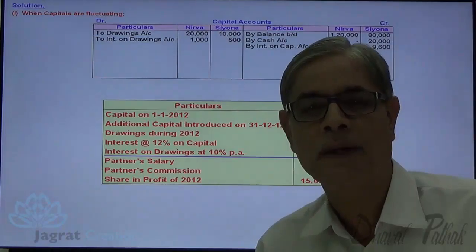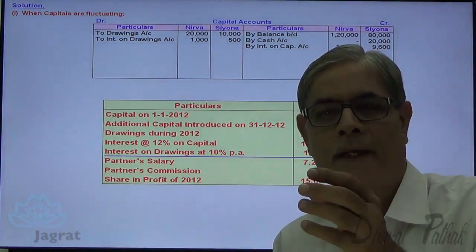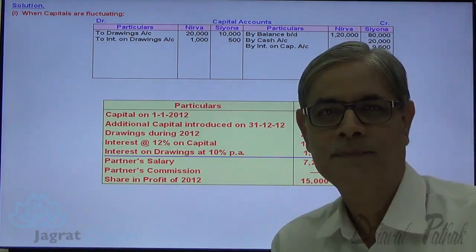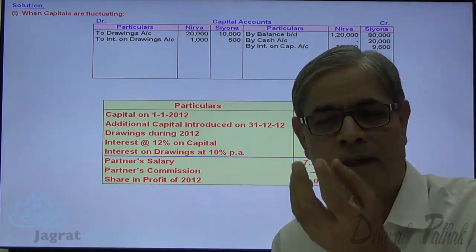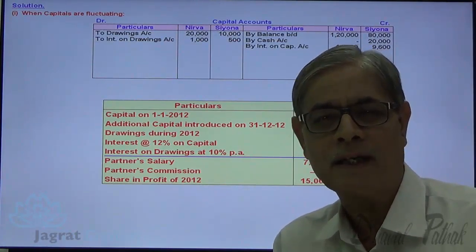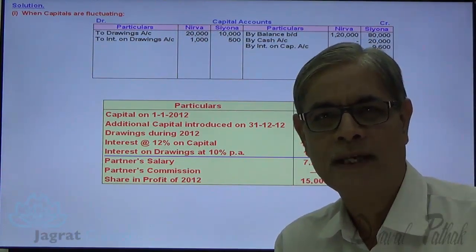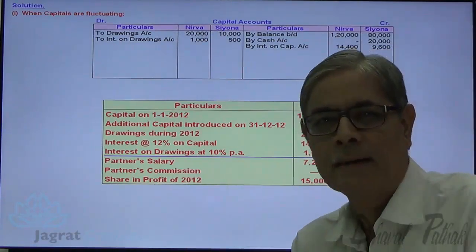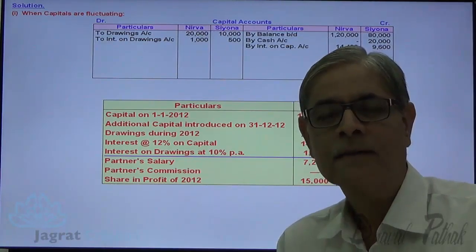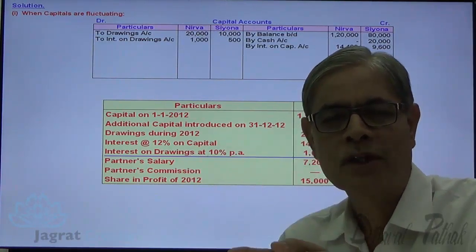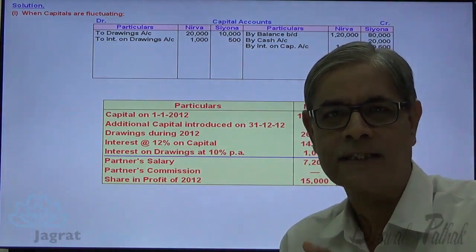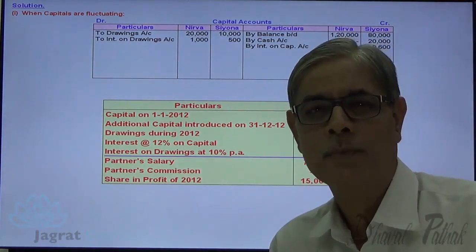Now salary to a partner. Now when partner gets a salary for active work in the firm, his investment in the firm increases. When the investment in the firm increases, partner's capital account is to be credited. Same way for salary and commission, which partners are entitled to, by that their contribution in a firm, either in the form of funds or services, increases, and that's why partner's capital account is to be credited.